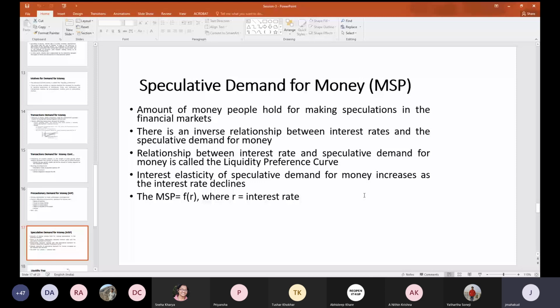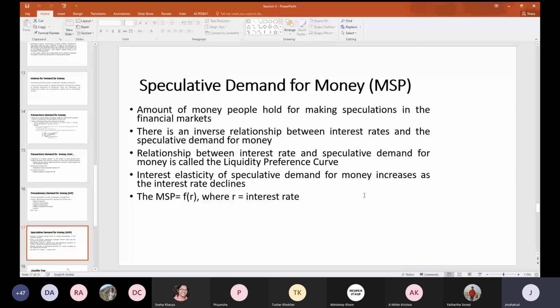And already we have discussed that Keynes was mostly targeting the bond market. So if the interest rate is lower, then the price of the bond will be higher. If the interest rate is higher, then the bond price will be lower. So the interest elasticity of speculative demand for money increases as the interest rate declines.